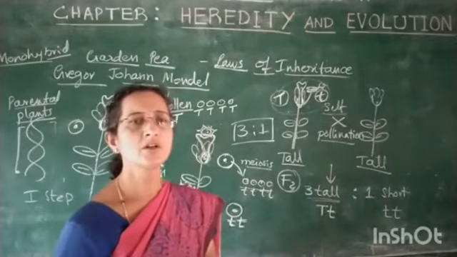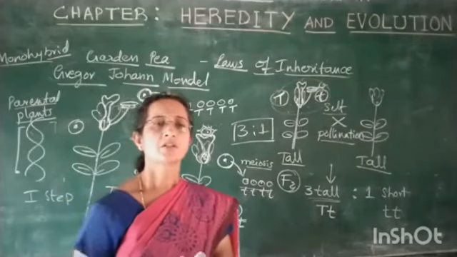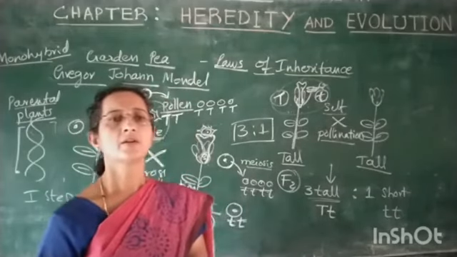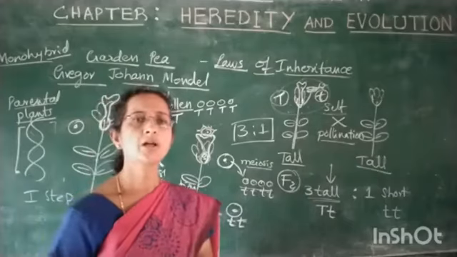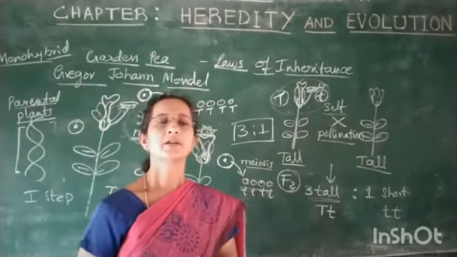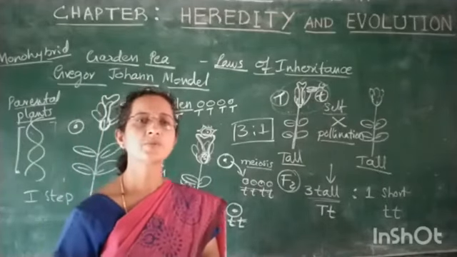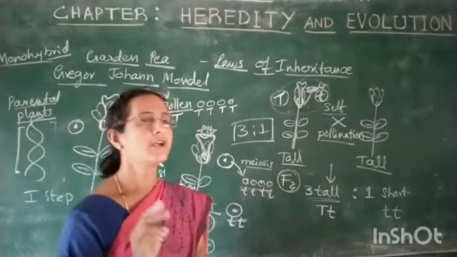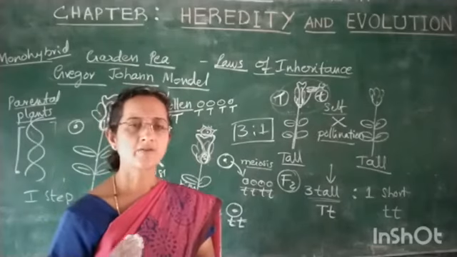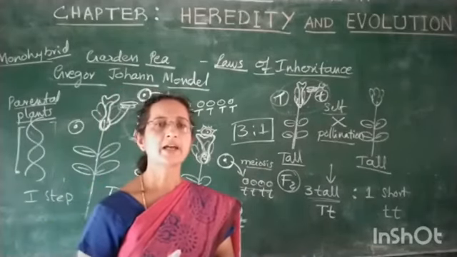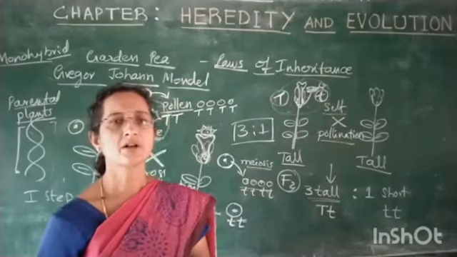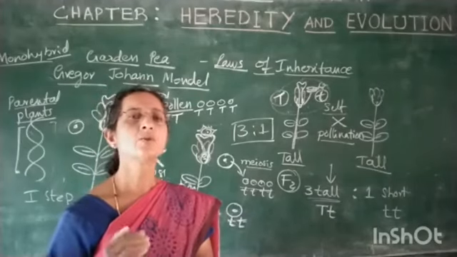So this denotes the major thing that Gregor Johann Mendel concluded: any character in a living organism will be determined by 2 factors. One is always considered a dominant character, whereas the other is always considered a recessive character.